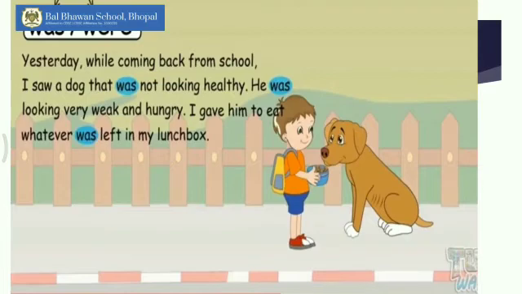Now let's look at one more example. Yesterday, while coming back from school, I saw a dog that was not looking healthy. He was looking very weak and hungry. I gave him to eat whatever was left in my lunch box. So, children, by looking at the word yesterday, you already come to know that this action has already happened. And for this action, we are going to use was or were. But here we are talking about one dog, so we are going to use the helping verb was.